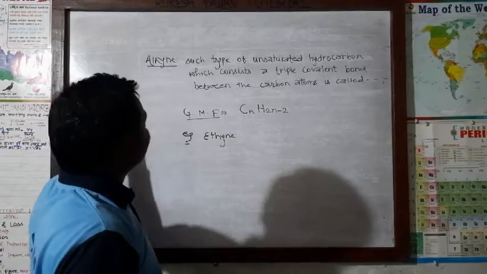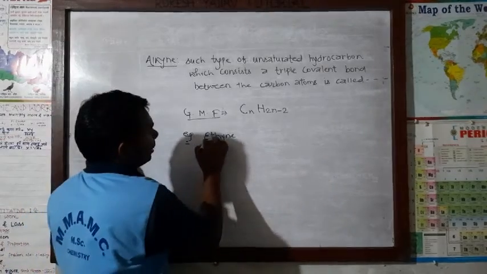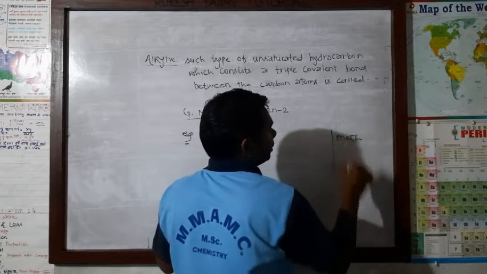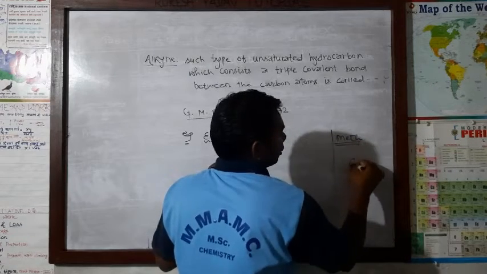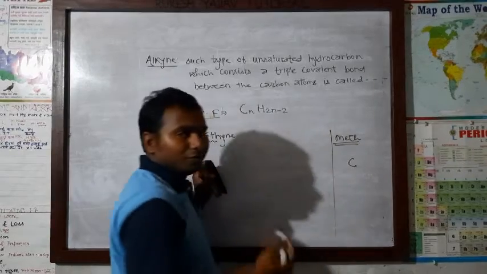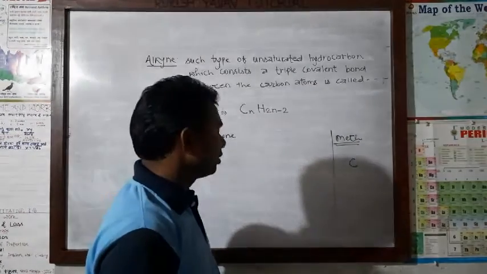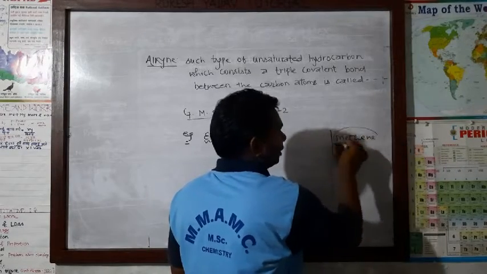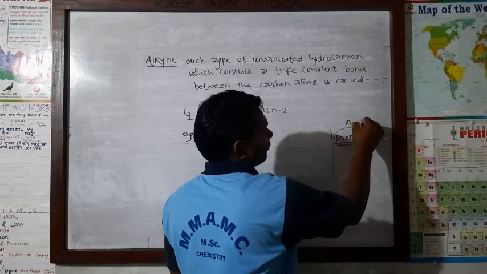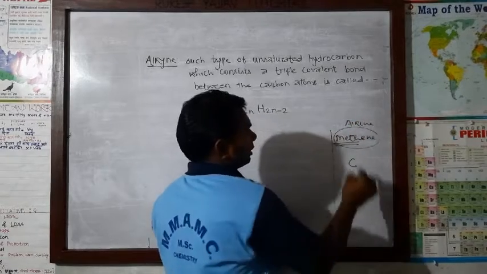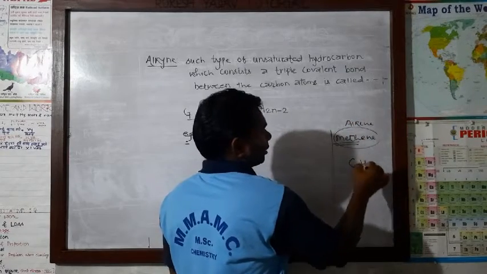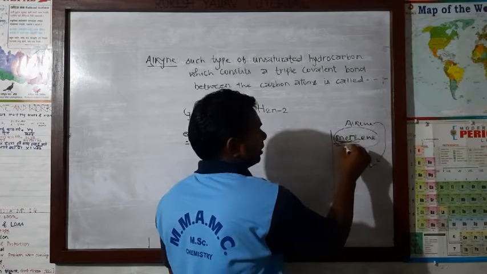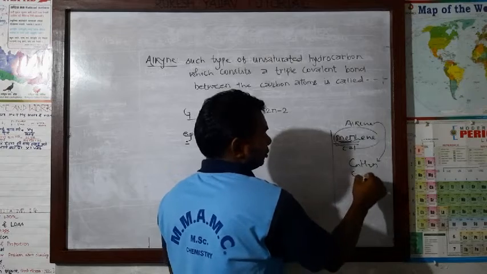In case of alkene and alkyne both start from eth, because in case of meth, the bond of carbon is not fulfilled. Just take an example: if we write methene, the example of alkene, then CnH2n is the general molecular formula of alkene. Here n becomes, in case of meth, how many carbon atoms? 1.